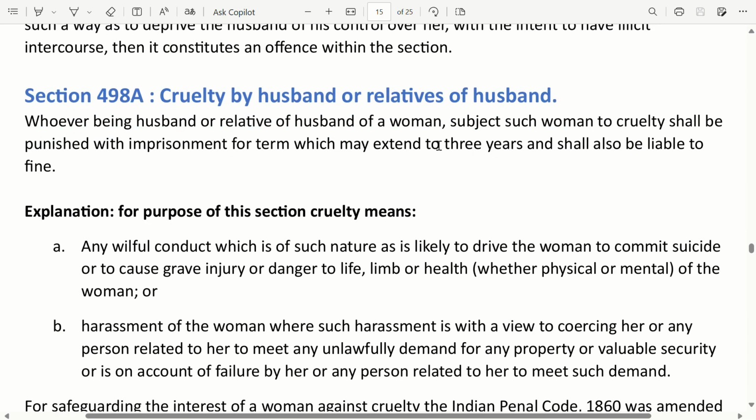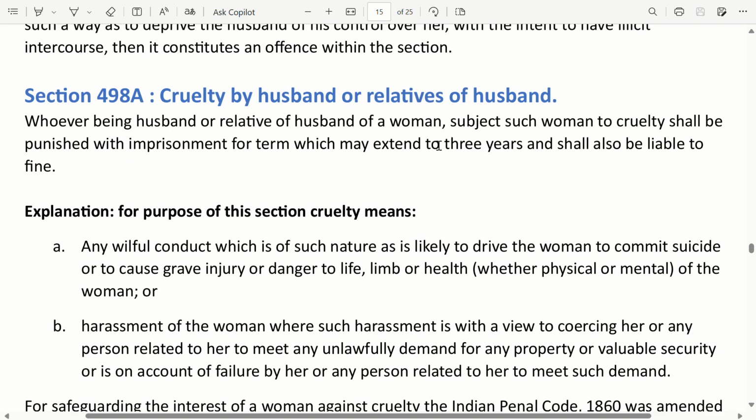Section 498A, cruelty by the husband or relatives of the husband. Whoever, being the husband or relative of the husband of a woman, subjects such woman to cruelty shall be punished with imprisonment for a term which may extend to 3 years and shall also be liable to fine.